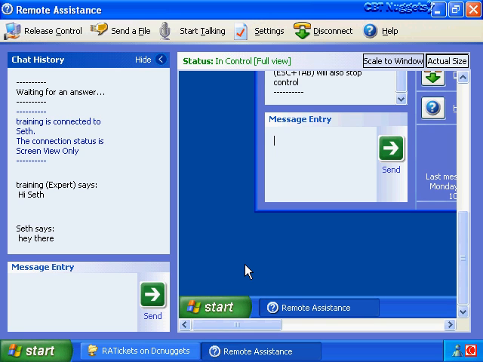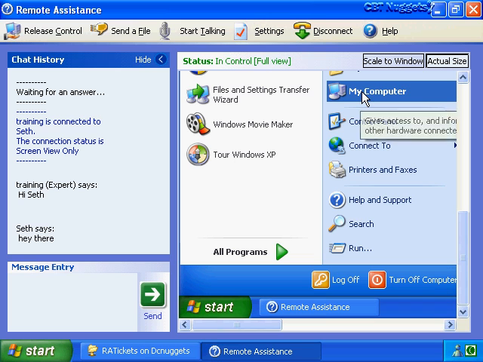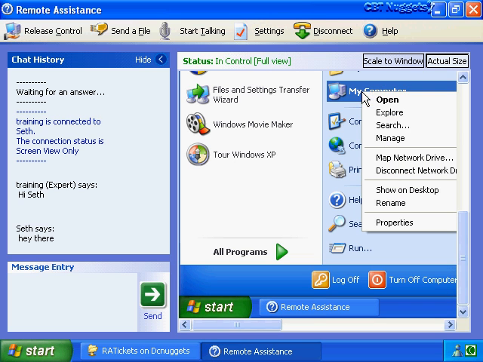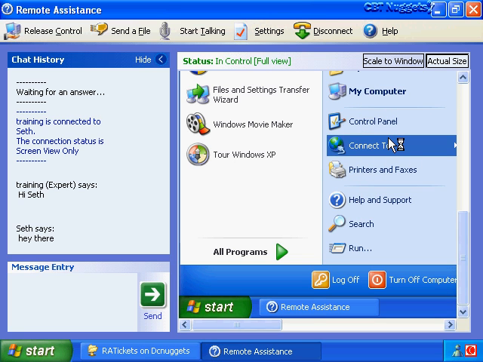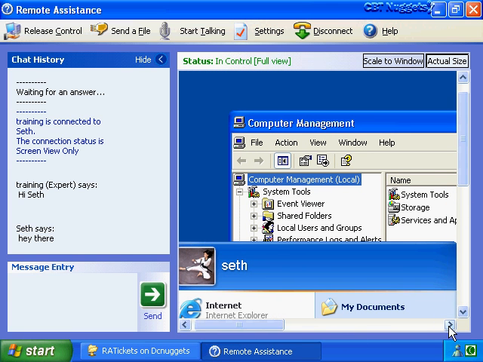So for example, let's say that our novice user is having a problem with the sound card in their computer. Well, we could try to resolve that by bringing up the computer management console and looking at the sound card device. We do that by clicking on Start, then select My Computer, then right-click My Computer, and then choose Manage. Then we have to scroll up here a little bit. That brings up the computer management console.